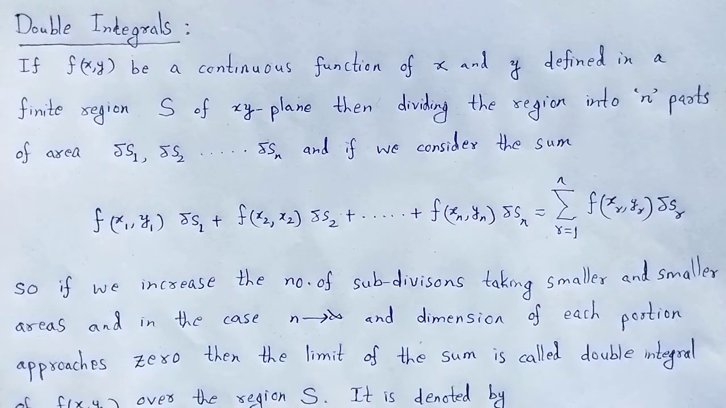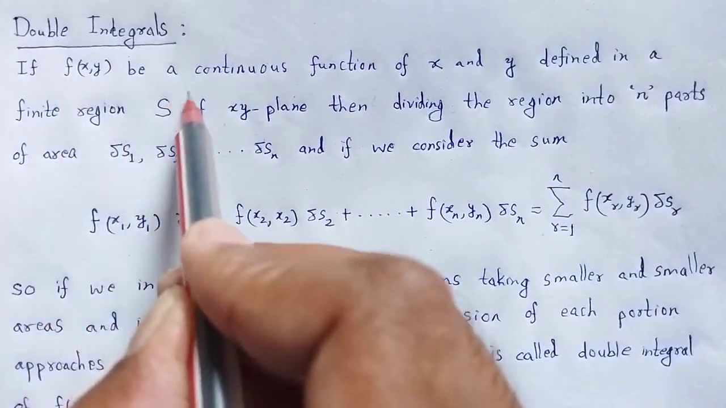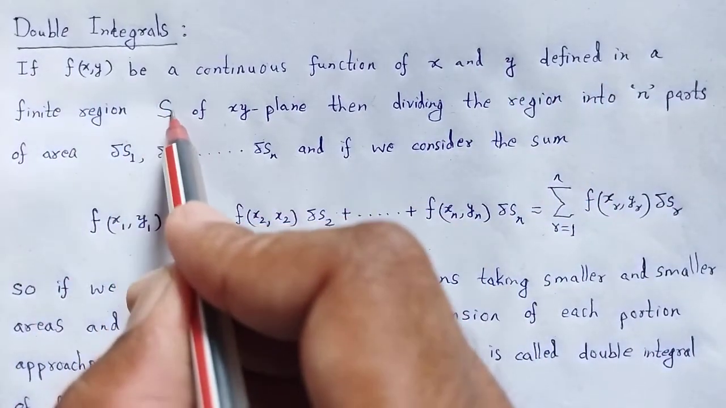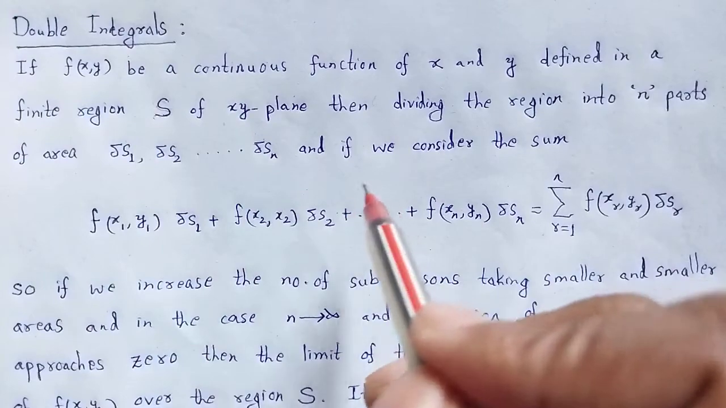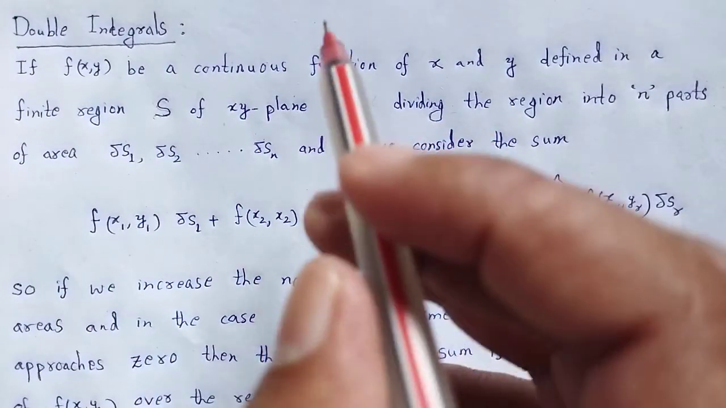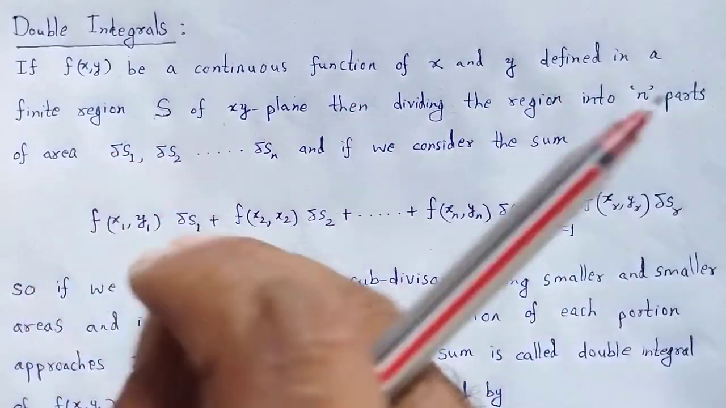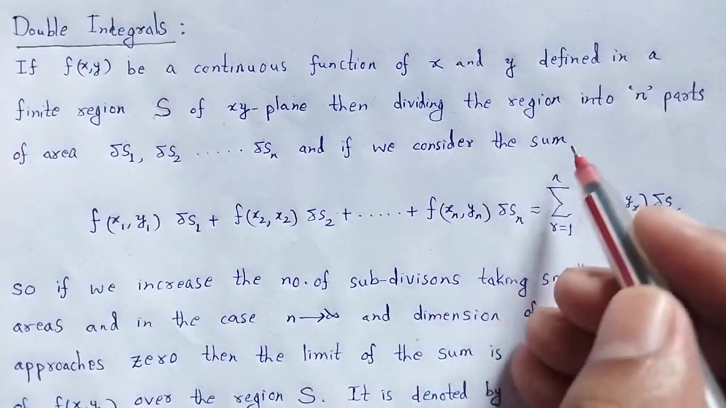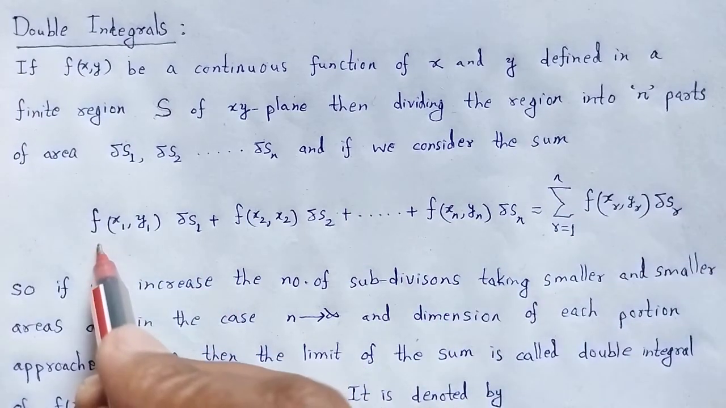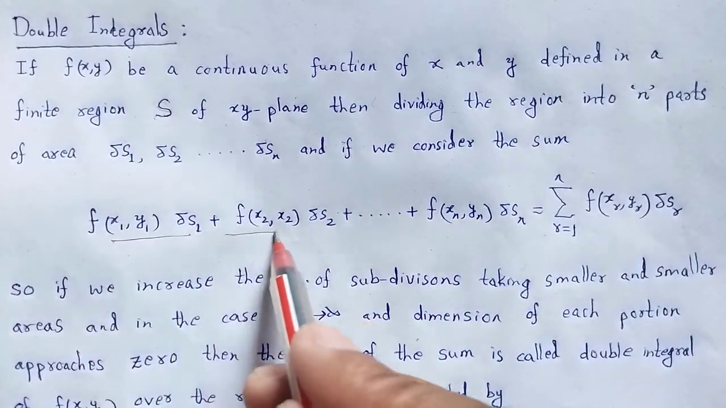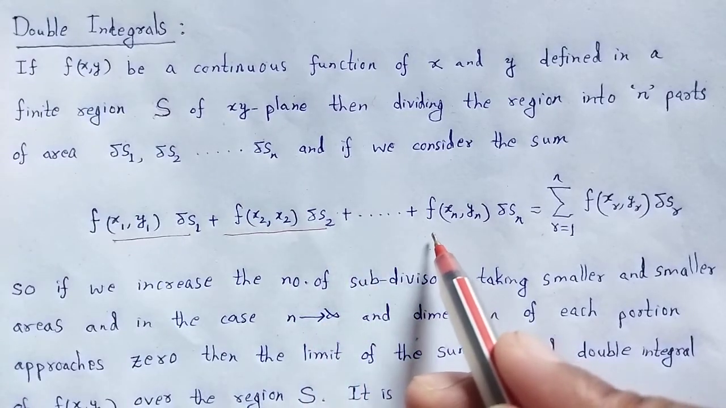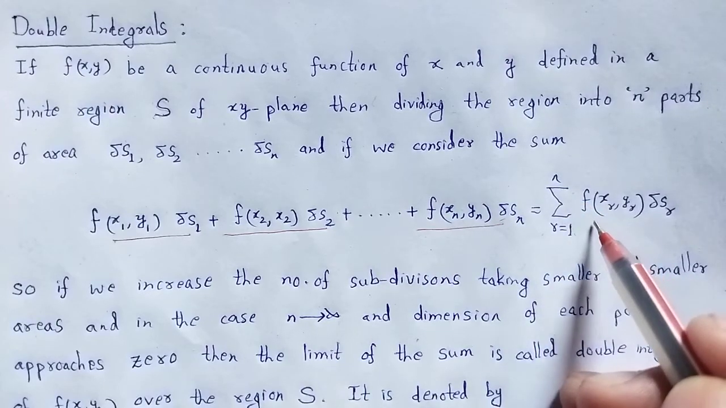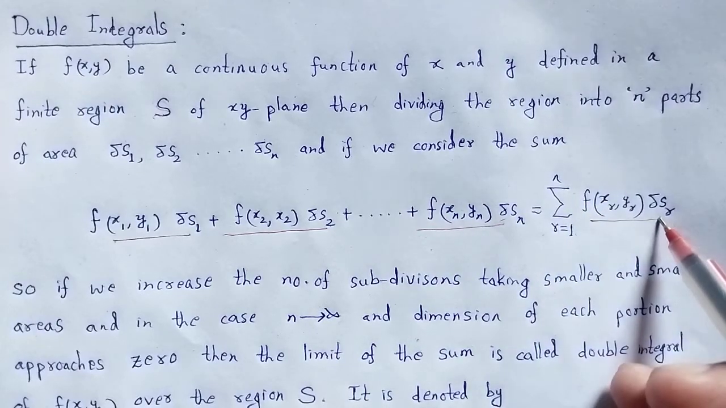If f of x y be a continuous function of x and y defined in a finite region, let that region be S in the xy plane, then dividing that region into n parts of area, let it be del s1, del s2, up to del sn, and if we consider its sum, then that is f of x1 del s1 plus f of x2 del s2 up to f of xn del sn, which is equal to summation over r equal to 1 to n of f of xr yr del sr.